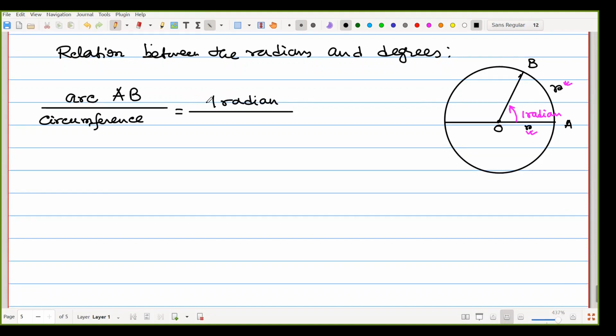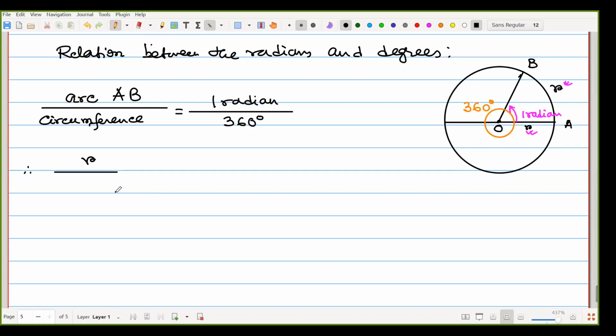What is the meaning of circumference? We know already, we are writing it according to the degree. That means 360 degree, because we know that a complete rotation is equal to 360 degree. So that is the circumference. Now arc of AB, what is the length? We know that is r.